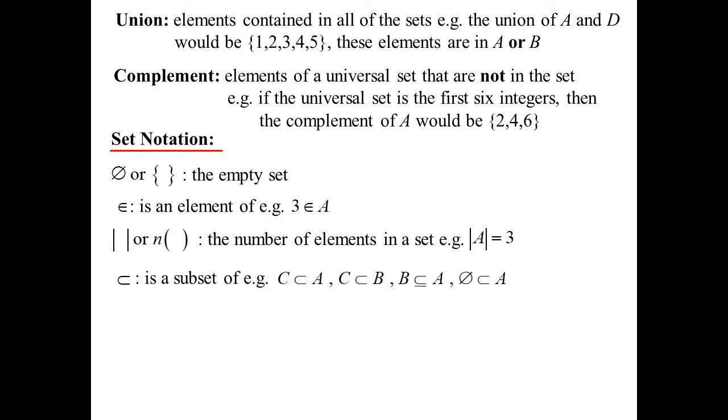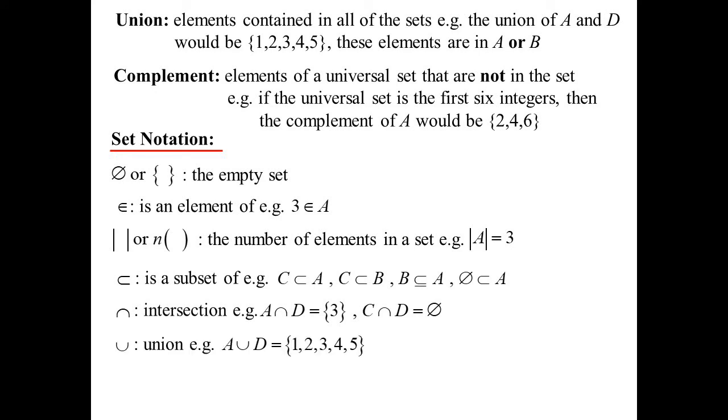And here's the interesting one. The empty set is a subset of A. The empty set is in fact a subset of every set, because you can find nothing in everything. Weird, hey? The upside down U symbol stands for intersection, and the U that looks like a U stands for union. Complement, just like we saw with probability, is the bar on the top, but other ways we could write it is A with a dash, or A with a C written on it, standing for complement. They're probably rarer. The one with the bar on the top is the one we see most often.